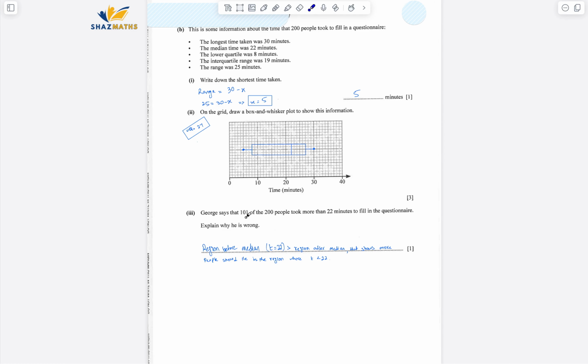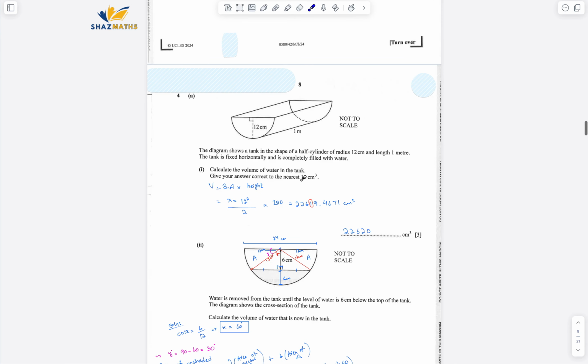George says that 101 of the 200 people took more than 22 minutes to fill in the questionnaire. Explain why he's wrong. So have a look here, the median lies here. Now we can clearly see that this number of people is more than this number of people, right? What he's concluding is that 22, that is over here. So he's saying that the people who took more than 22 minutes, sorry, it's over here, who took more than this are 101, which cannot be the case. So that's what I've explained over here, that this area is greater than this area. So that's why he's wrong.